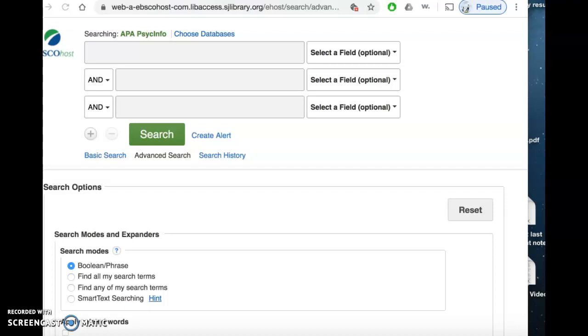Hi, in this video, I'll demonstrate how to perform an advanced search through the APA PsycInfo database. Once you're logged into the EBSCO database, you'll notice that the advanced search mode is already selected by default. One of the major differences between the advanced search mode and the basic search mode is that you'll have multiple search fields to enter your keywords in the advanced search mode.